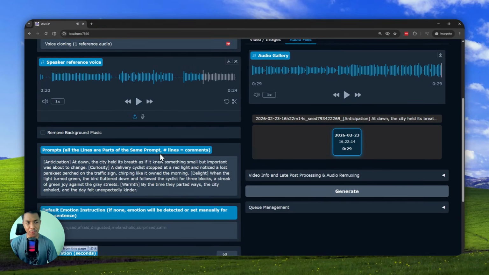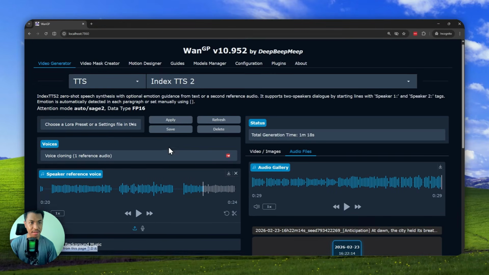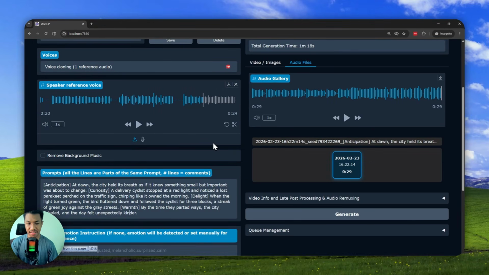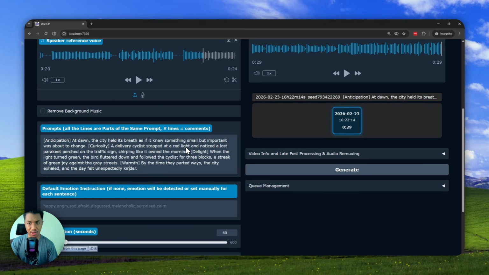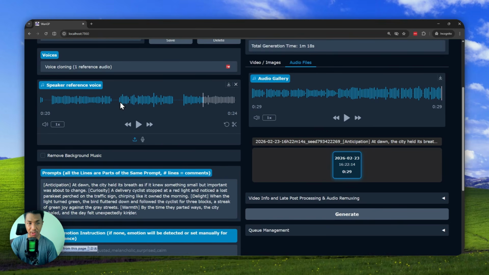Alright, so maybe one downside that I do notice about this model is that the quality will often depend on the input audio. That's why earlier I highly recommended that in the input you have a wide range of emotion, because as you can hear, there are a few sentences that sound the same because there is no emotion sample in the audio file.